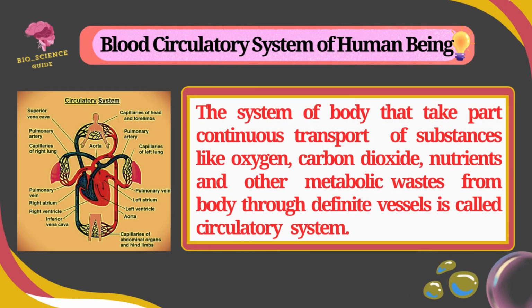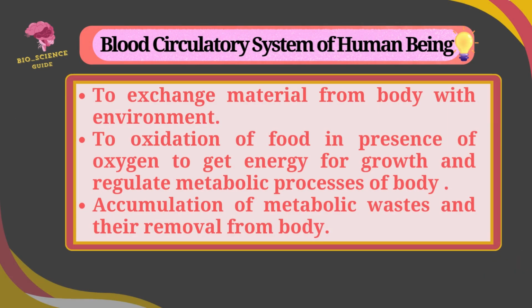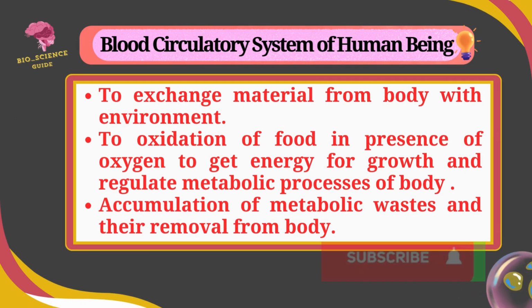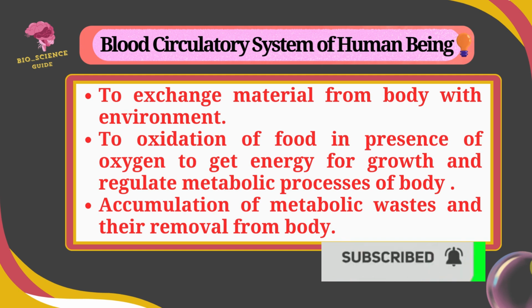Today the topic is the blood circulatory system of human beings. The blood circulatory system takes part in the continuous transport of substances like oxygen, carbon dioxide, nutrients and other metabolic waste from the body through different vessels. It exchanges materials like carbon dioxide and oxygen between the body and the environment.